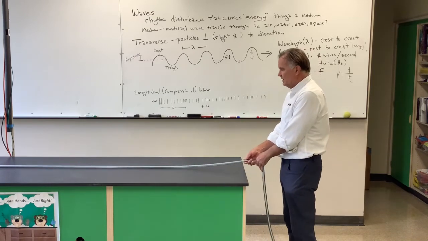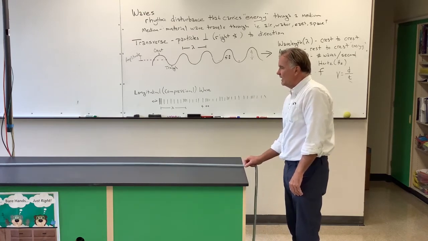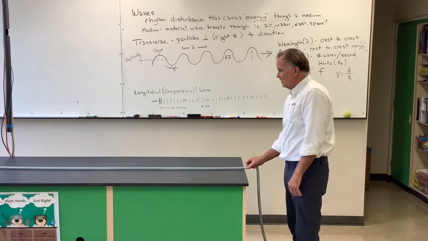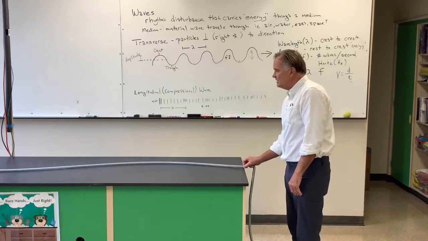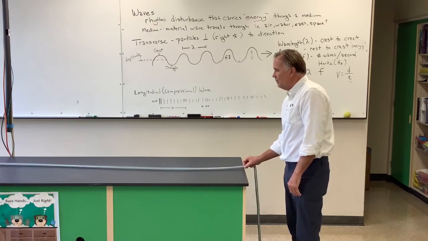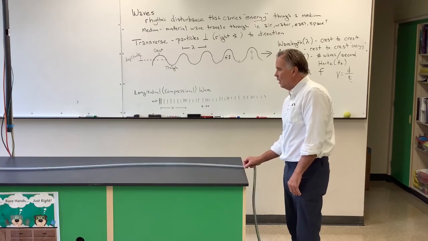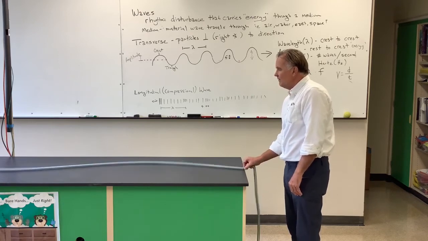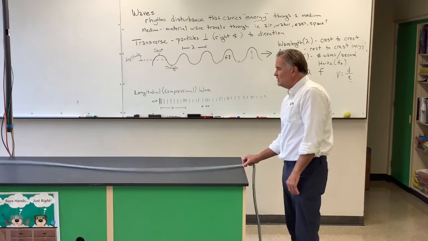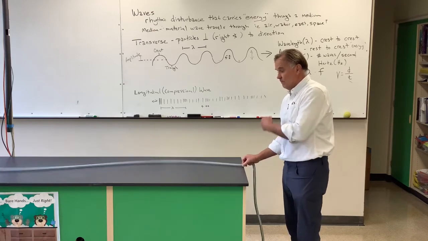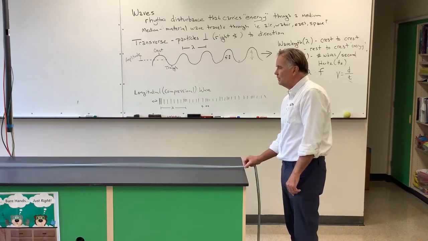Now, to show wavelength and frequency, I can create a standing wave here. If I give a nice, slow motion and increase it a little bit, you can see the crest going up and down. I've got a pretty low frequency, long wavelength. Now if I give it more energy, the wavelength and the frequency may stay the same, but it's going greater up and down, so it's got greater amplitude.